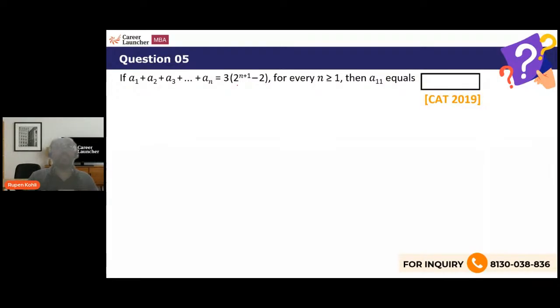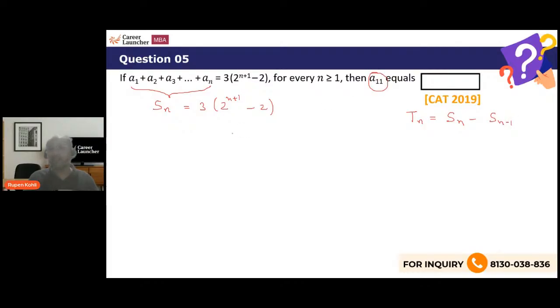I have just mentioned the concept behind this question just now. This expression is what? Nothing but he has written Sn in the expanded form. He has written, okay, this is the sum of the first n terms of a sequence, and that is given as a formula over here. You have this formula 3 into 2 power n plus 1 minus 2. So simply plug in the expression and say that the nth term will be Sn minus Sn minus 1. You have to find A11.